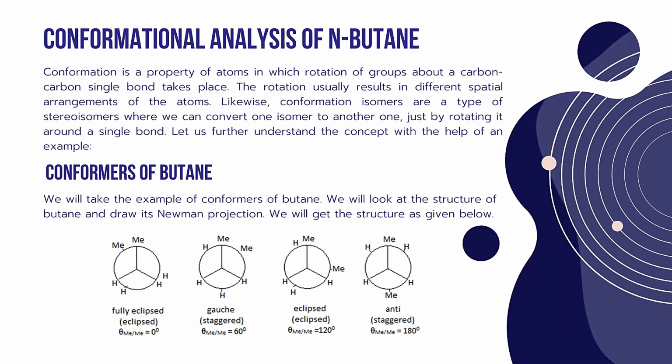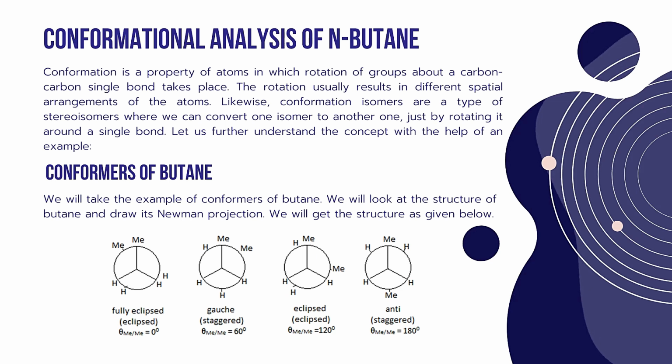Let us further understand the concept with an example, taking butane. In any molecule where rotation about a carbon-carbon single bond takes place, the spatial arrangement of the atoms changes. Whatever isomers we get just by rotating the carbon atoms around a single bond are called conformational isomers, and the isomerism is called conformational isomerism. Here the example of butane is taken.